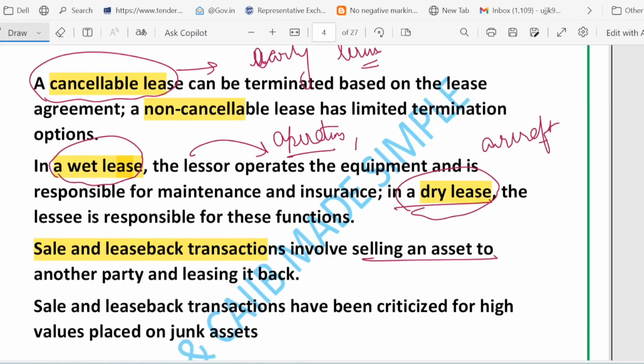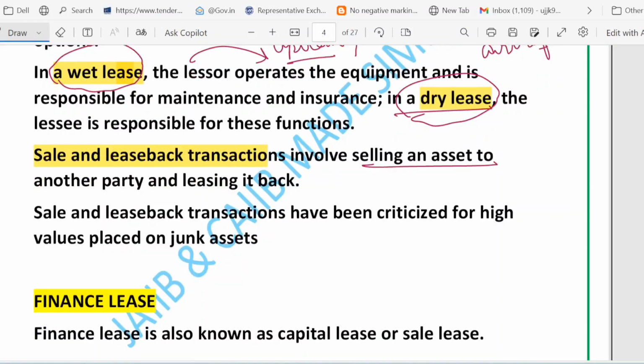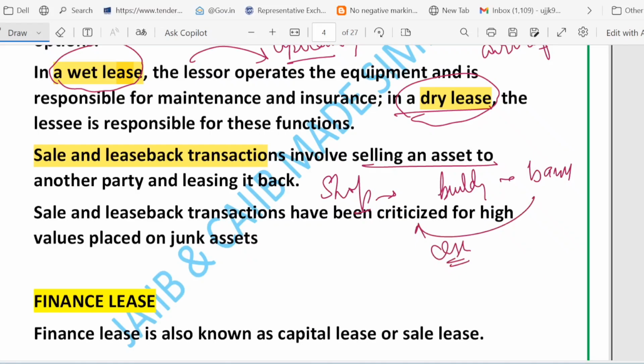Now let me give you one example of a sale and leaseback transaction. Suppose there is a shop, and what is it doing? It is selling a building to a bank, for cash. The bank is paying cash, right? And then the shop continues to operate in the same building by paying rent to the bank, right? That is called sales and leaseback. So you sell an asset to another party and lease it back, right?